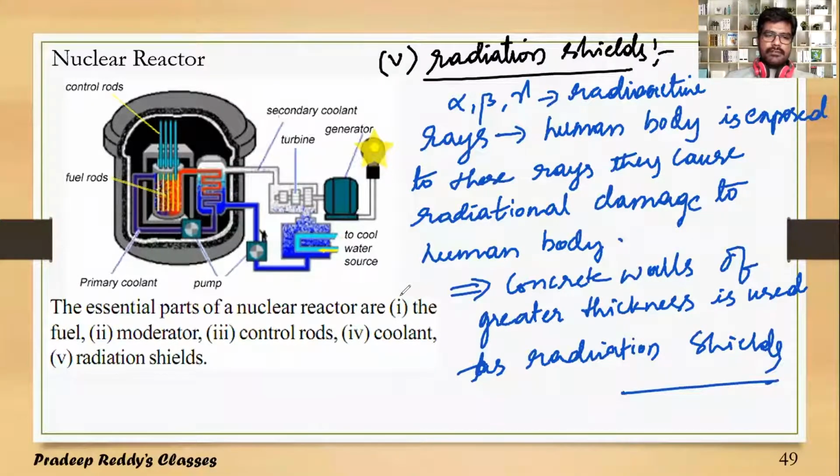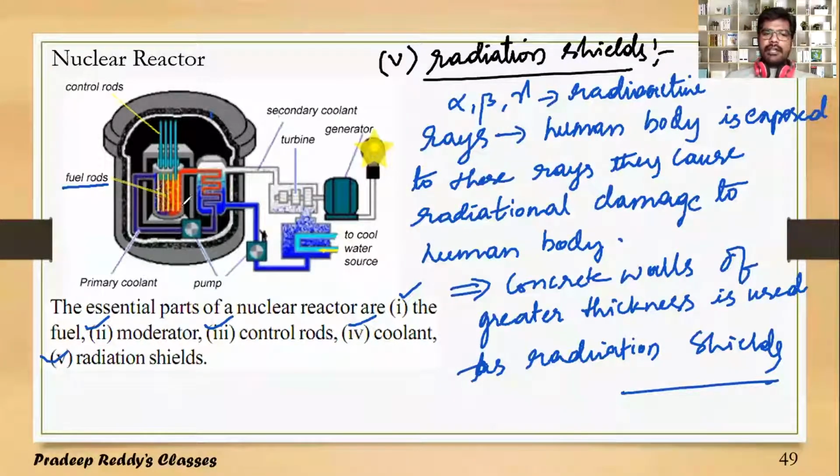So the first one is the fuel, second is the moderator, third is control rods, fourth is coolant, fifth is radiation shield. Now coming to this figure, this is the schematic diagram of a nuclear reactor. This part is the shield, the outer part is a shield, and these are the fuel rods.